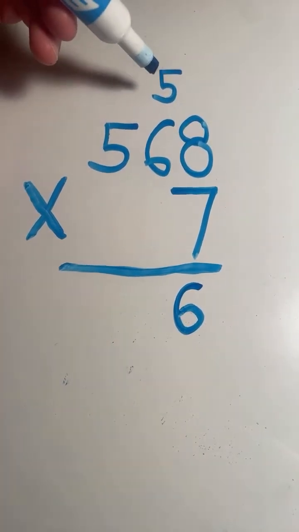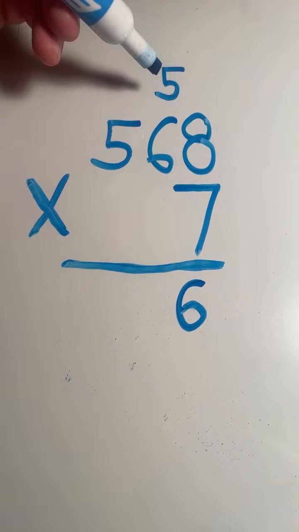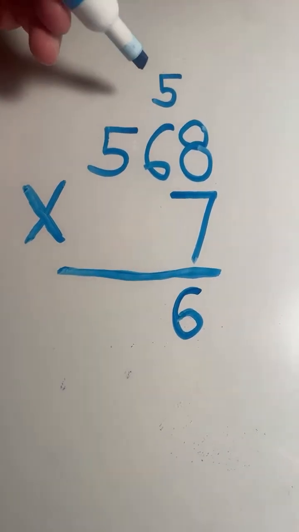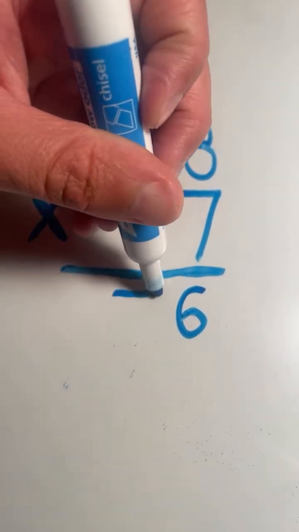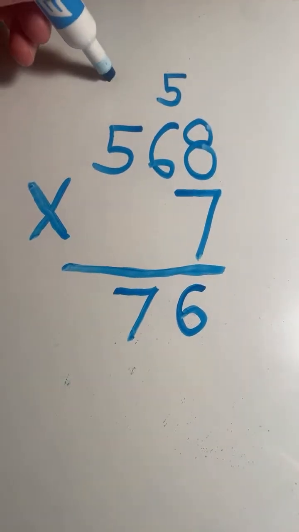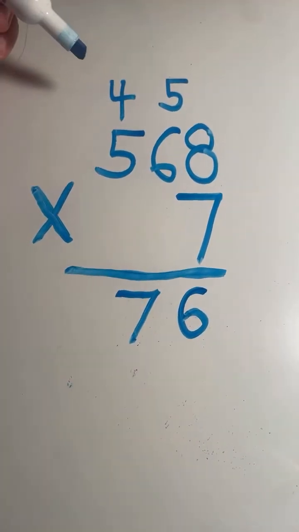42 plus 5 is 47. Again, we regroup because our product is more than 10. So the 7 in 47 goes in the tens place. The 4 in 47 gets carried over to the hundreds place.